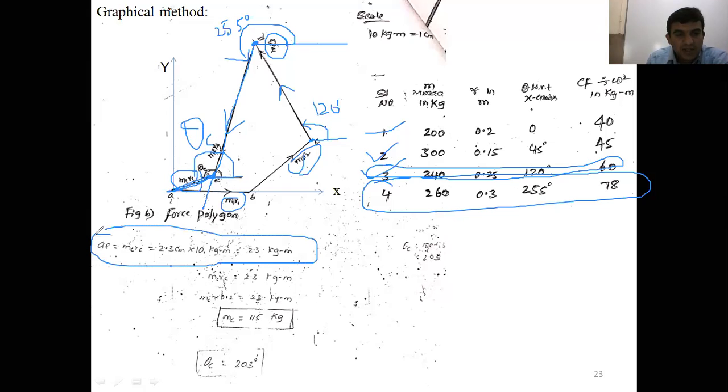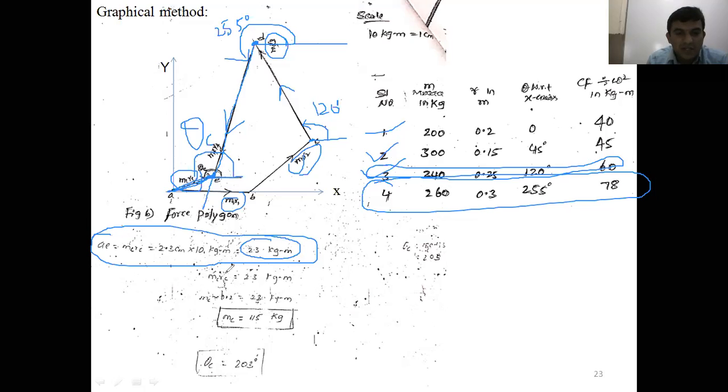Now see that the AE line shows MC RC, the resultant centrifugal force. How much will you get? 2.3 centimeter. You know that 1 centimeter is equal to how much kg meter? 10 kg meter. 1 centimeter is equal to 10 kg meter. Now we'll get how much? 23 kg meter. That is MC RC.